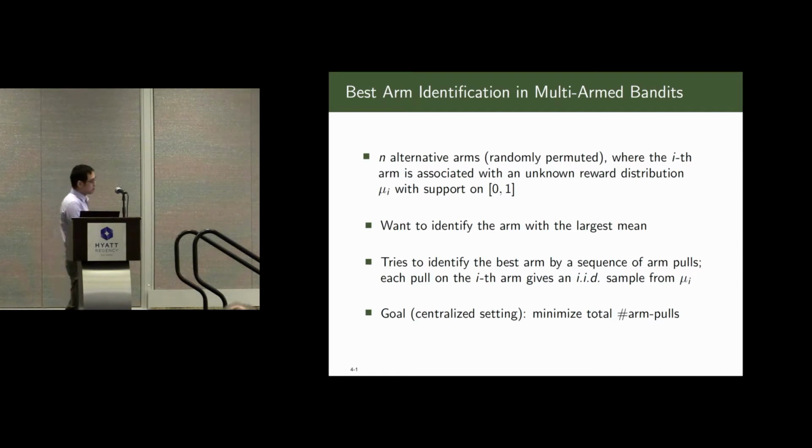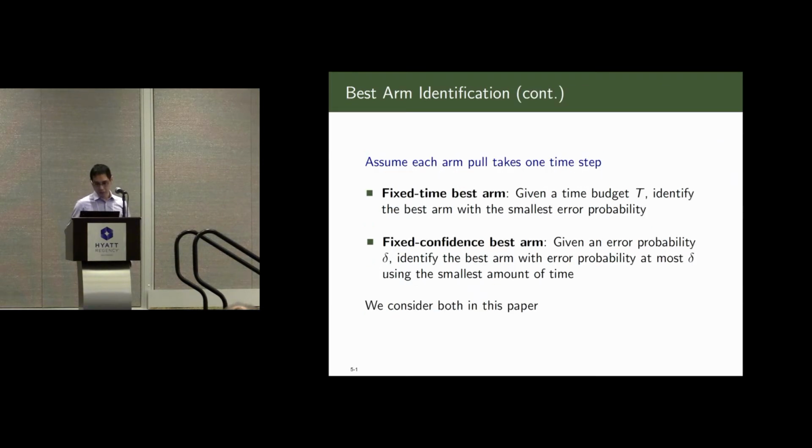We try to do this by a sequence of arm pulls, so that each pull on the ith arm will give us an i.i.d. sample from the distribution mu_i. Our goal, in the centralized setting, is to minimize the total number of arm pulls. Let's assume that each arm pull takes a unit time.